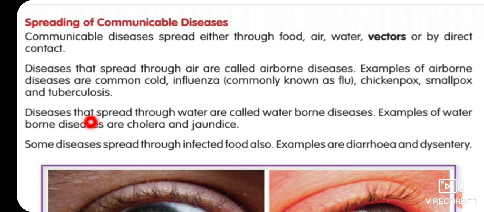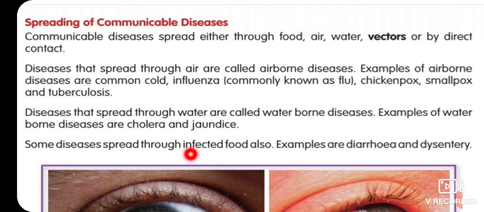Children, diseases that spread through water are called waterborne diseases, just like airborne. Examples of waterborne diseases are cholera and jaundice. These are diseases caused by water. If we drink polluted water, then this water can cause these diseases, cholera and jaundice.